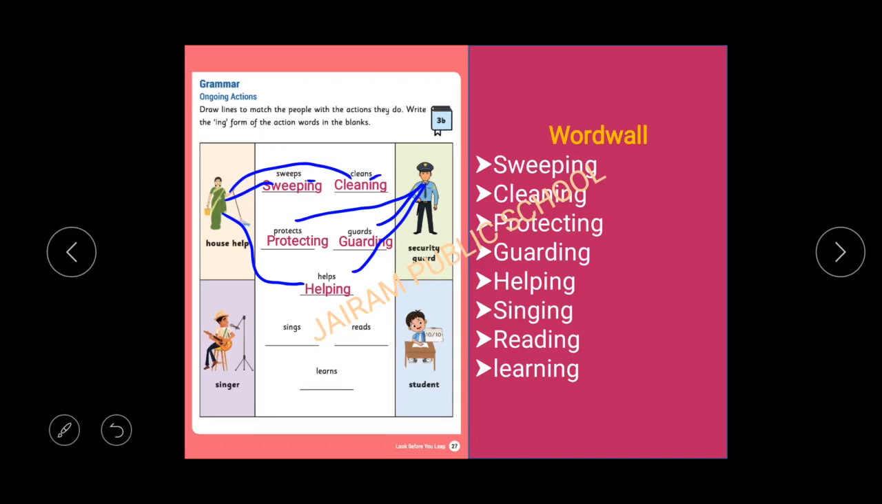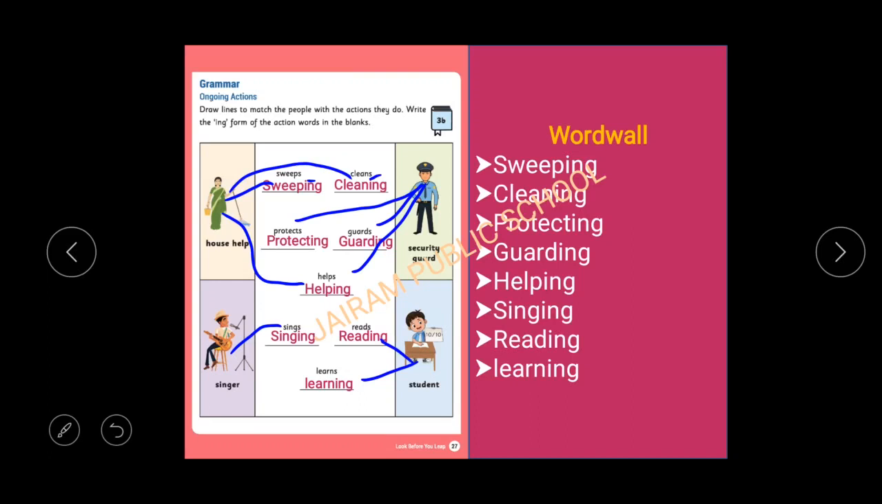Okay, whenever we add ed or ing with the action word, we have to add it with the original form of the action word only. Okay, next one, singer. What is the action of singer? Sing. So sing plus ing, singing. Student, read and learn. So read plus ing, reading. Learn plus ing, learning. These are all the examples given in the 3b activity. You have to fill all these blanks.